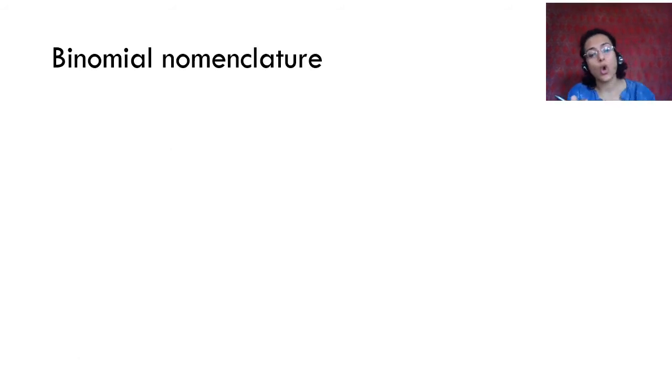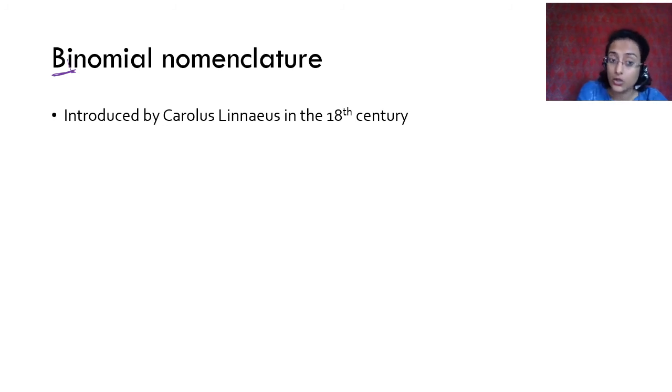What this, and you saw that whatever names I gave have two names. That is called binomial nomenclature. Bi here means two, right? So there are two names. And why are there two names? I'll tell you. It was introduced by Carolus Linnaeus in the 18th century.